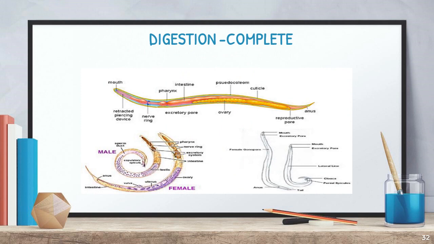Digestion here is a complete digestive system, which means, as in the last class also, complete digestion and incomplete digestion. Do you remember? Complete digestion means the digestive system commences from the mouth and ends in the anus. So between these two, digestive organs will be there, and the whole set of organs does the same function, digestion. That is called a complete digestive system, right? So here also I explained the figure, and the digestive system starts from the mouth, and it continues through the pharynx and so on, the intestine is there. Finally it ends with the anus. So this type of digestion is called a complete digestive system, right?